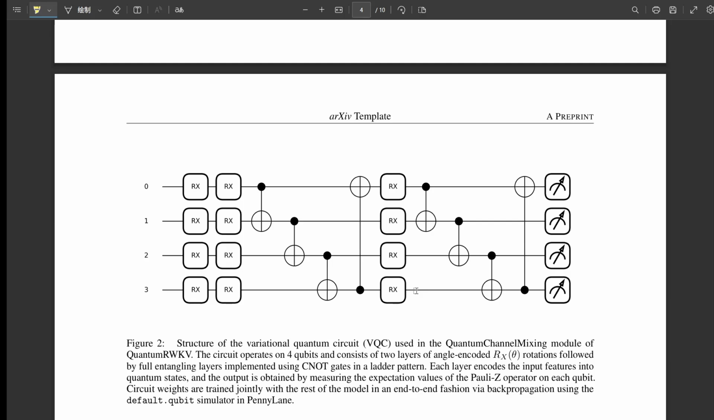Right. Similar results for the square wave and sawtooth wave tasks. Classical RWKV performed better there too. So for data with sharp breaks or very simple repeating patterns, the current quantum approach seems less effective.